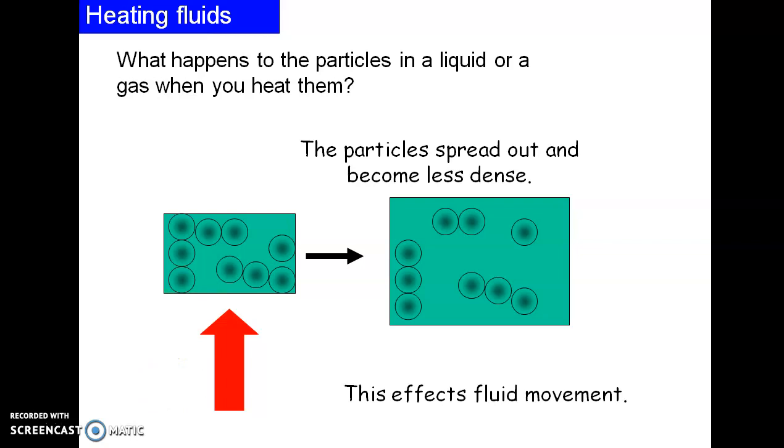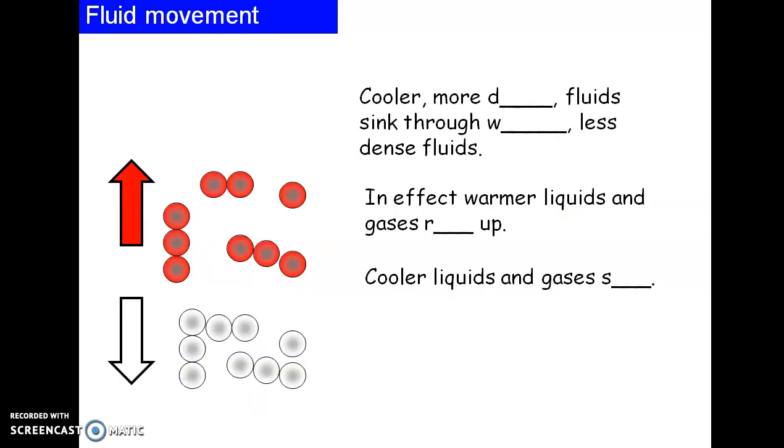Now this is the effect of fluid movement. And what is a fluid? It is a liquid or a gas. So cooler, more dense fluid sinks through warmer, less dense fluid, and warmer liquids and gases rise up, while the cooler liquids and gases sink.